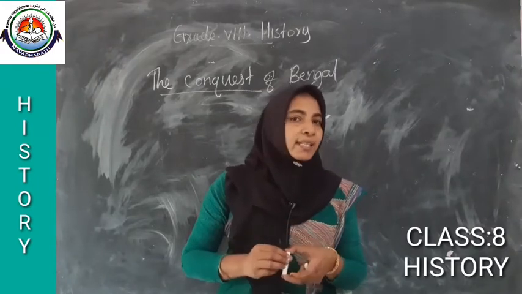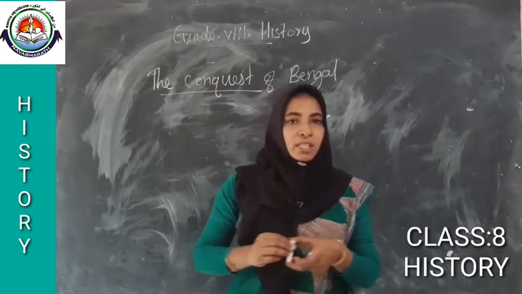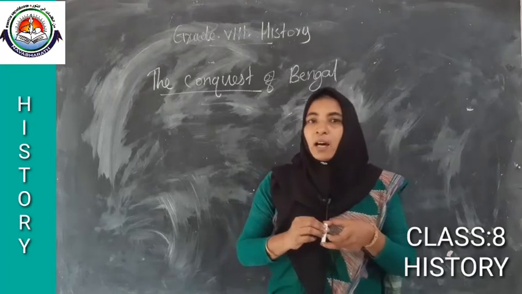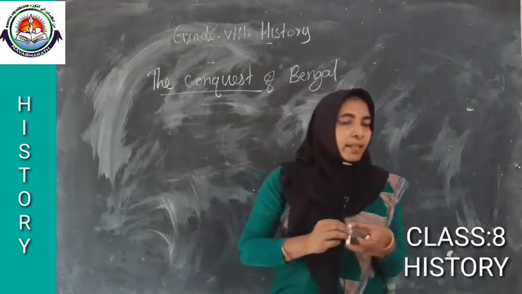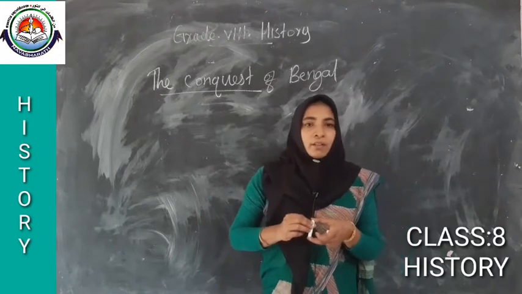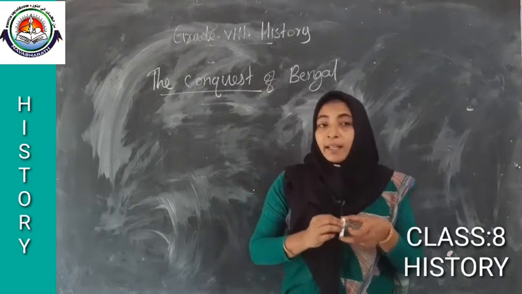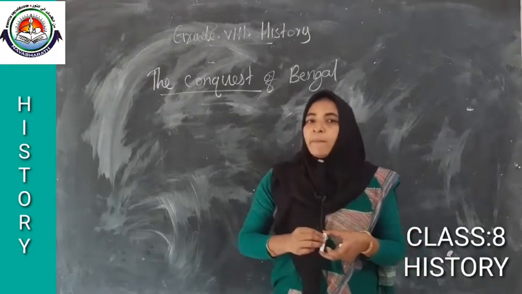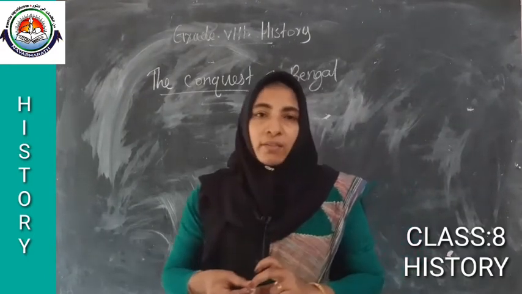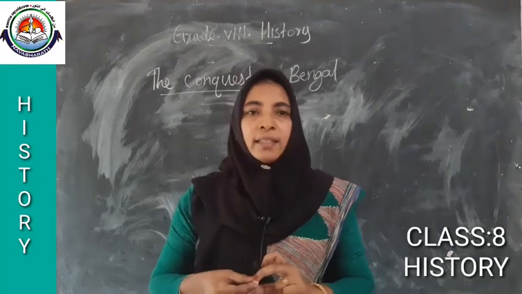But Siraj-ud-Dawla was against that system now. When Aurangzeb gave permission to set up a trade center in Bengal with an agreement, Siraj-ud-Dawla was against that agreement.